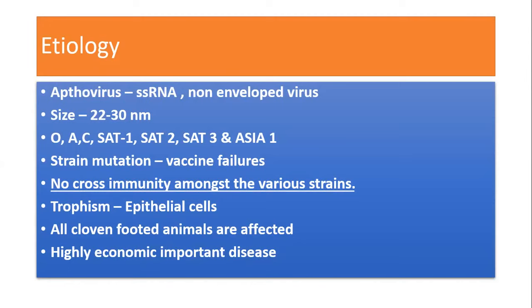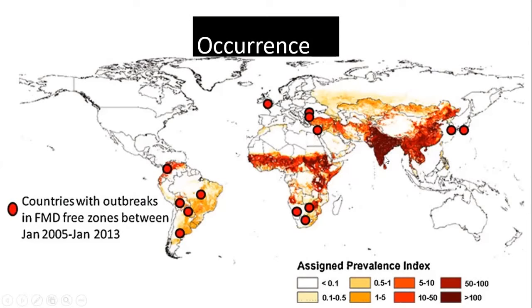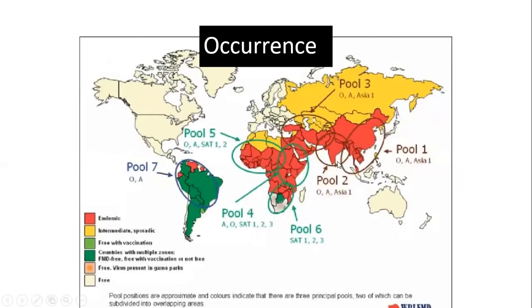This virus has tropism to epithelial cells, all types of epithelial cells. All cloven-footed animals are infected by this FMD virus. It is a highly economically important disease for sheep and goats. It causes heavy mortality, especially in newborn lambs and kids, as well as in adult sheep and goats. That causes extensive economic losses to farmers. Disease occurrence is quite high in Indian territory. The various strains of the virus can be observed in India and around countries.